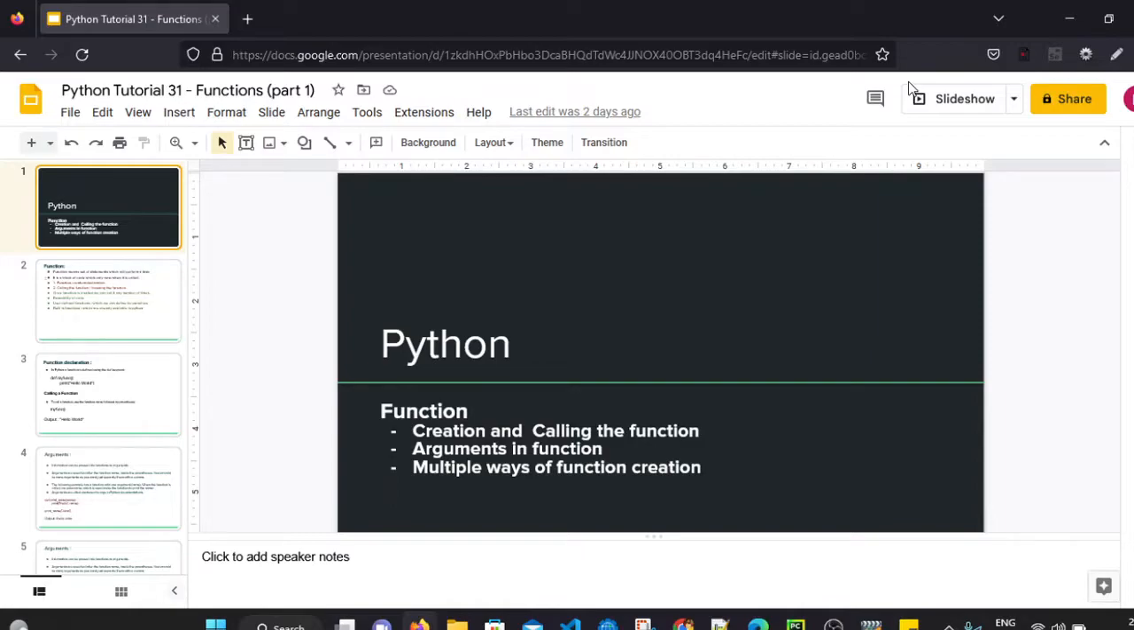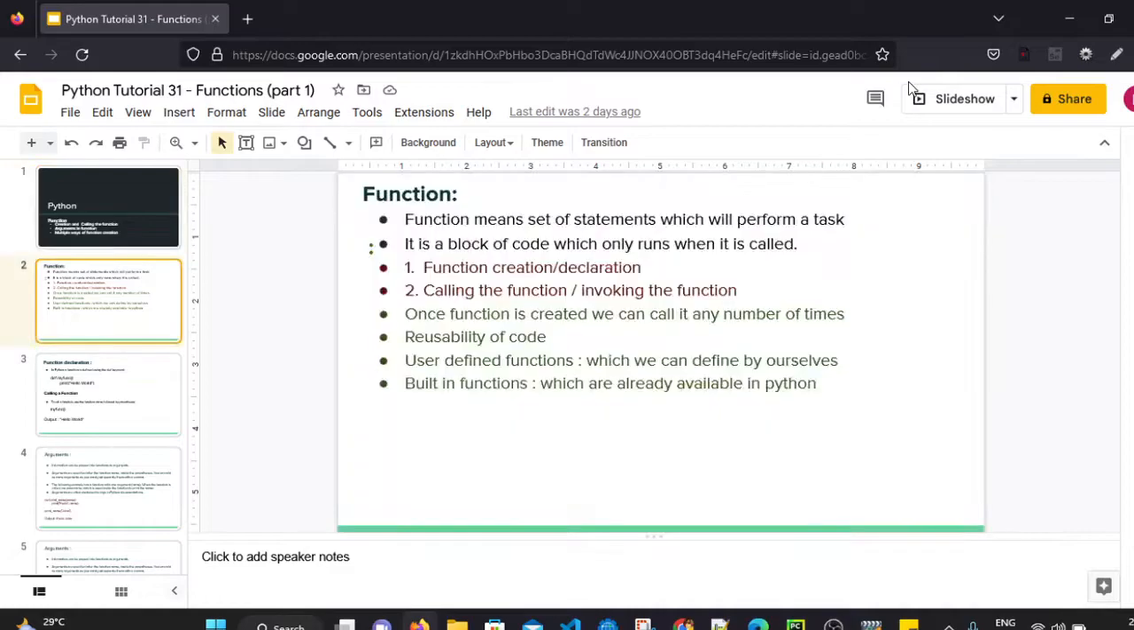In today's session we will see a very important topic, that is function. So what exactly is a function? Function means a set of statements which will perform a task. So function is basically a block of code. A function can contain single or multiple lines of code which only runs when it is called.